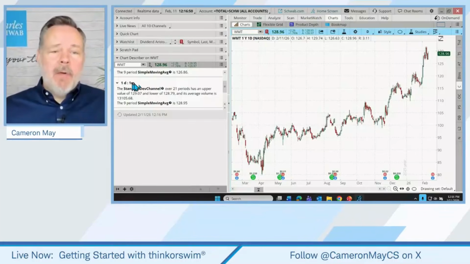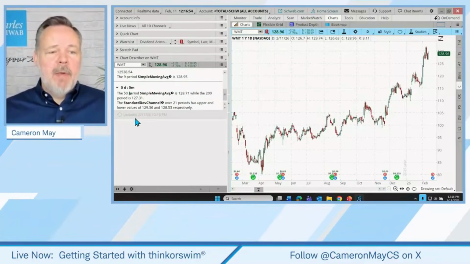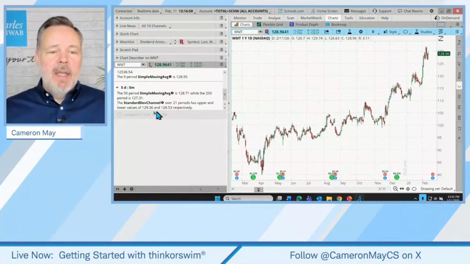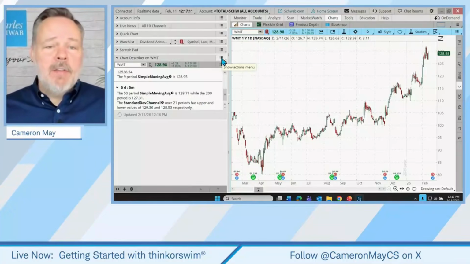If we wanted to update right away, we can click on this little refresh icon right down here at the bottom, and that'll provide an immediate update. So for example, right now, it is 12:16 Mountain Time. I'm sitting in the mountains of Utah right now. And so now this is updated because I've refreshed it. All right, so there's our chart describer.